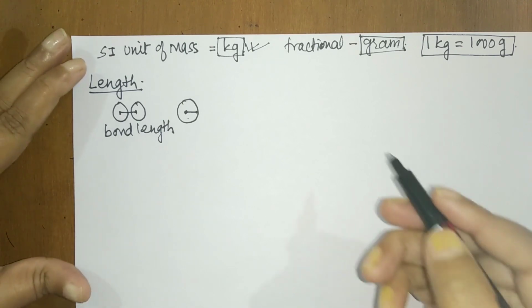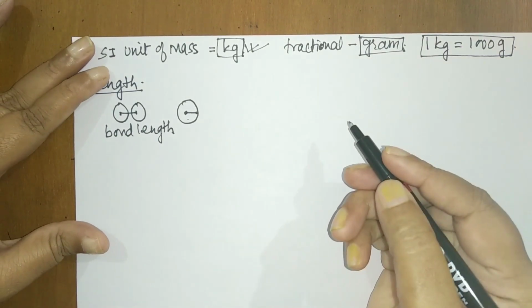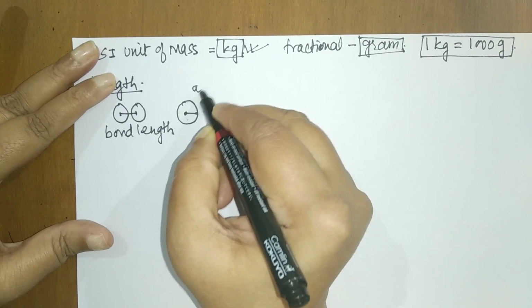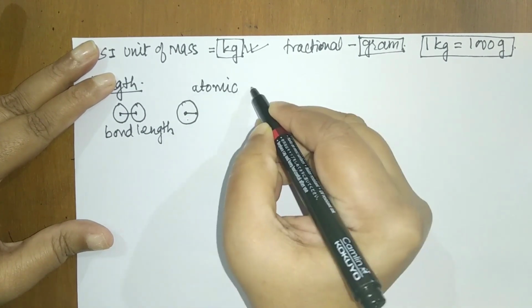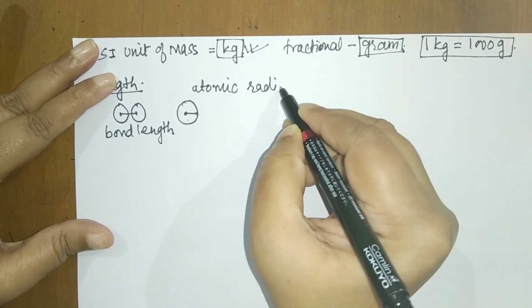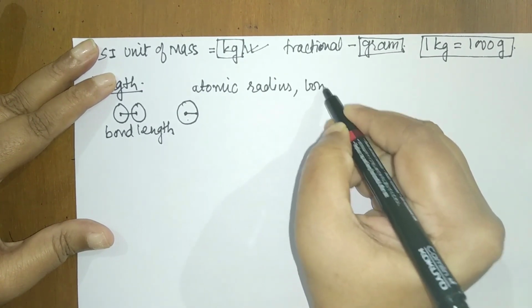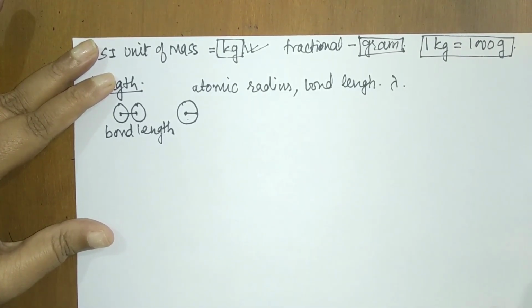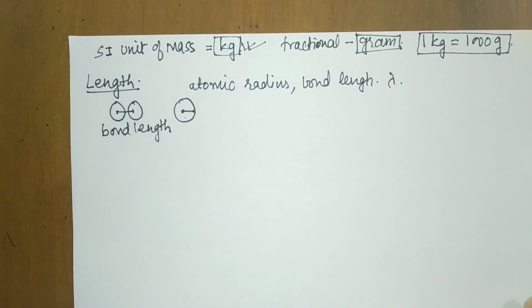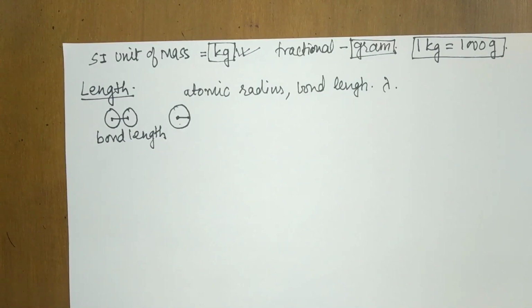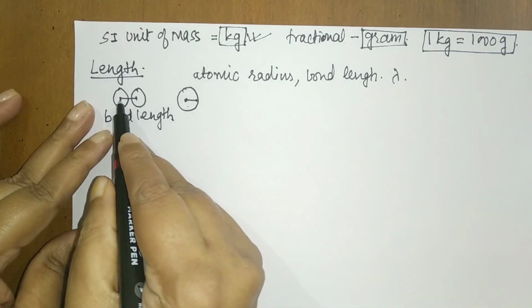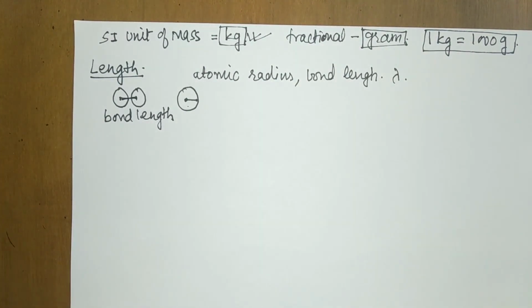So where do we come across this length property? Students, we come across this in atomic radii or radius, bond length, wavelength of electromagnetic radiations, size of the nucleus, size of the atom. Then we have the bond lengths, what we say as the distance between the two atoms.